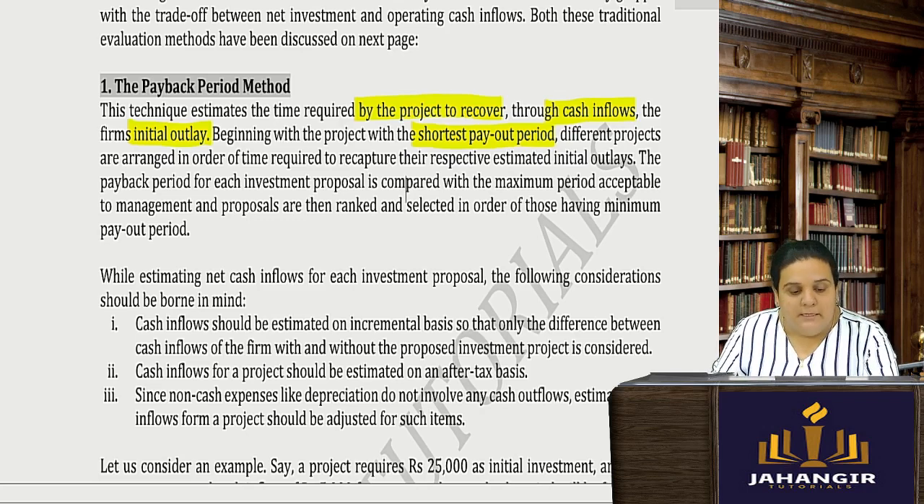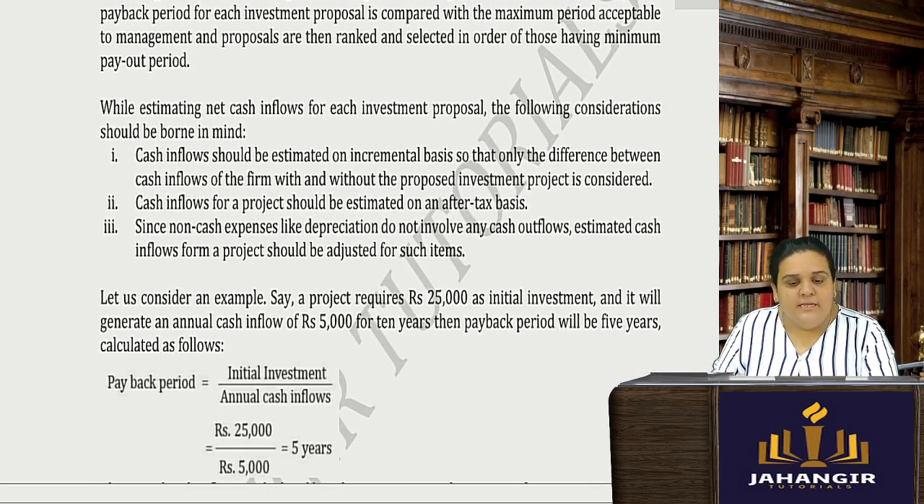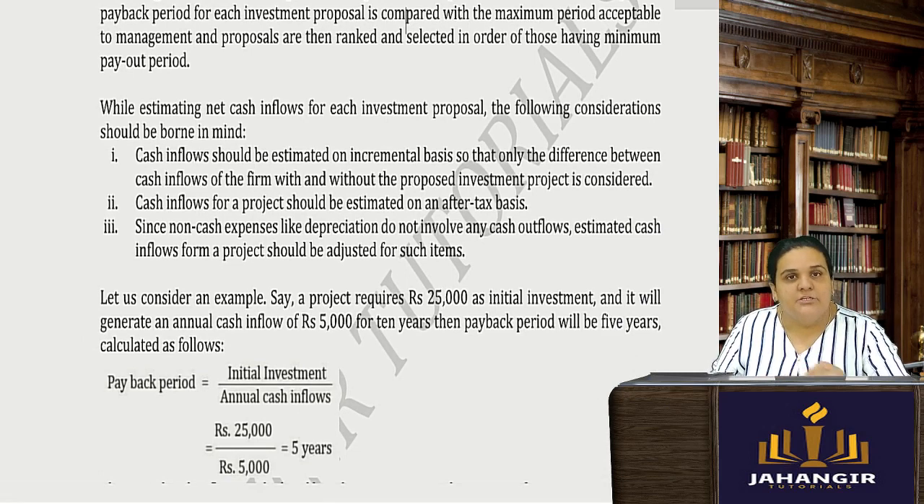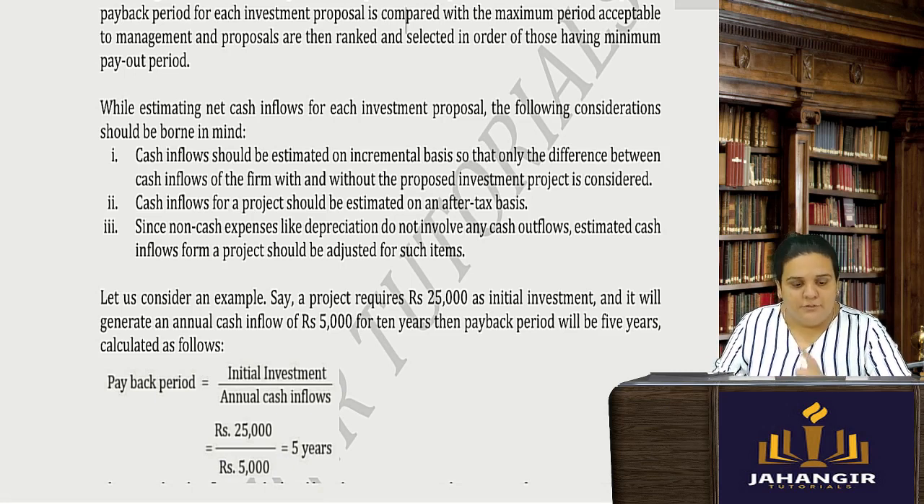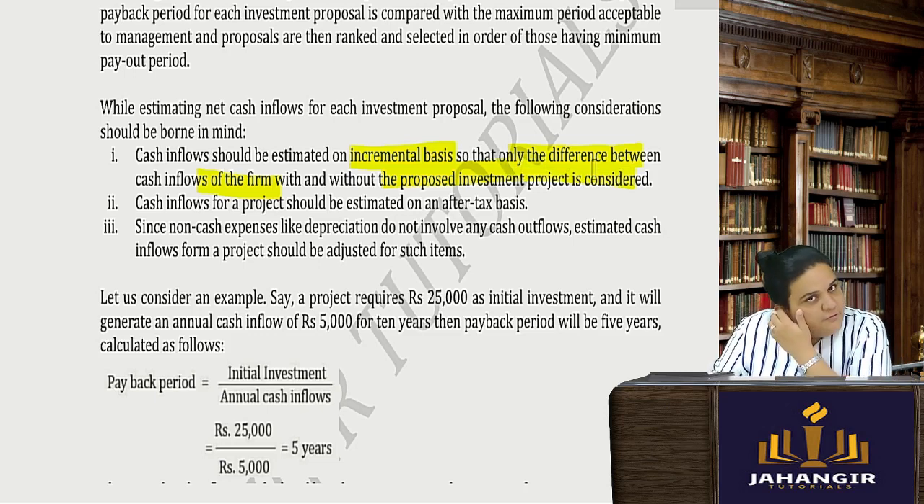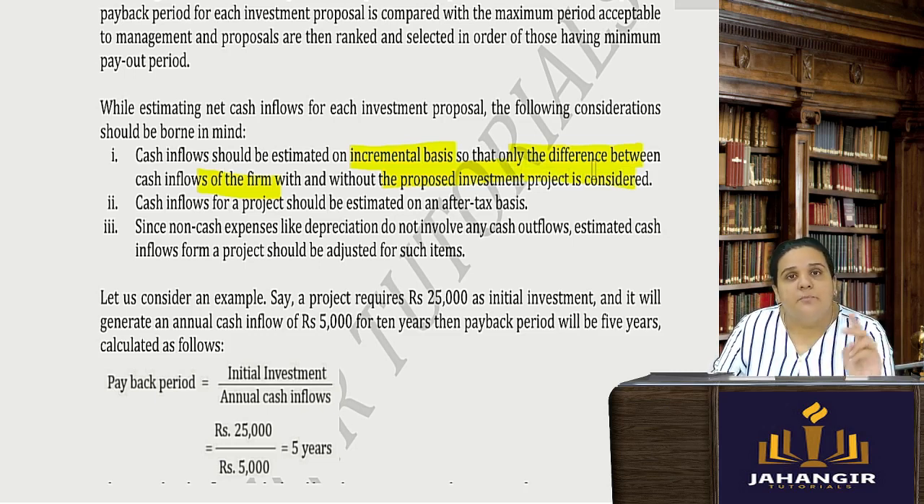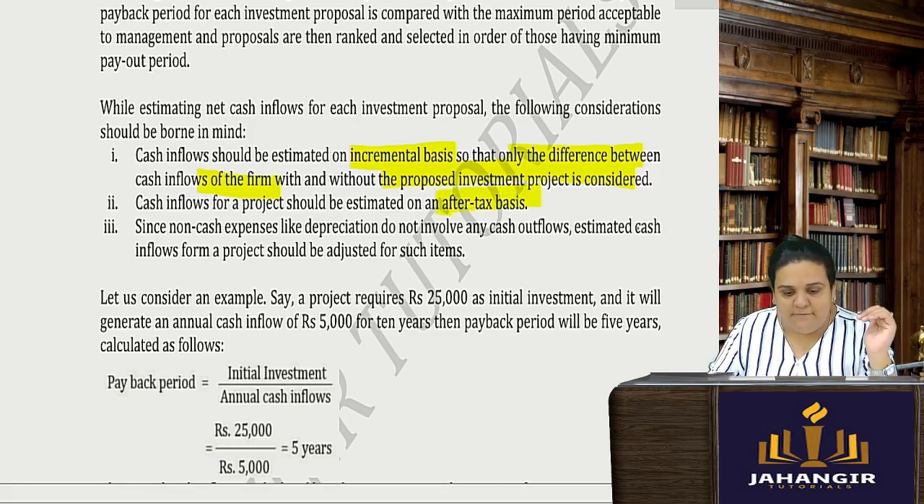Okay, is put first. So while estimating the cash flow for each investment proposal, we have to ascertain and understand the following considerations. First, cash inflows which we are going to get should be estimated on an incremental basis, so that only the difference between the cash inflow of the firm with and without the proposed investment project is considered. Incremental, no cash inflow. Yes, we do, that is known as cumulative. So you can even try to find out cash inflow for each year. Then cash inflow should be on an after tax basis. Cash flow after tax. We used to do CFAT.